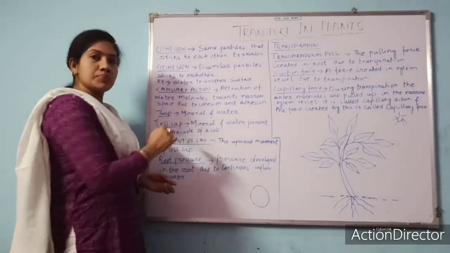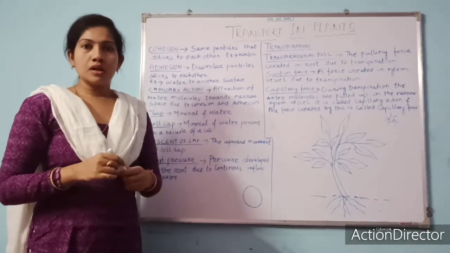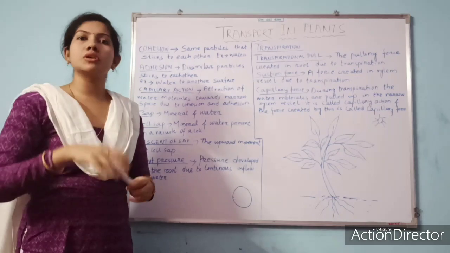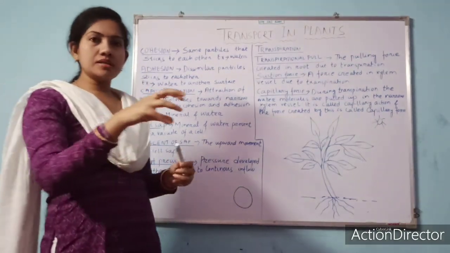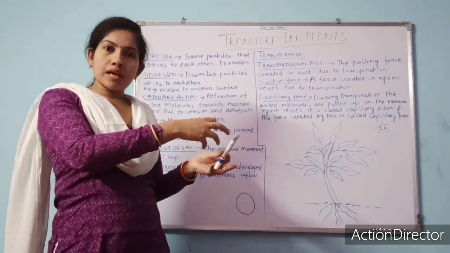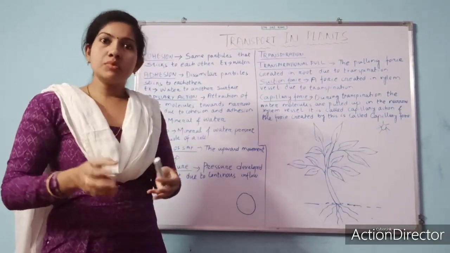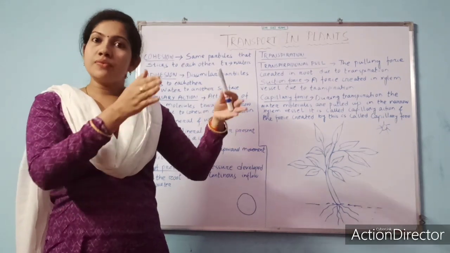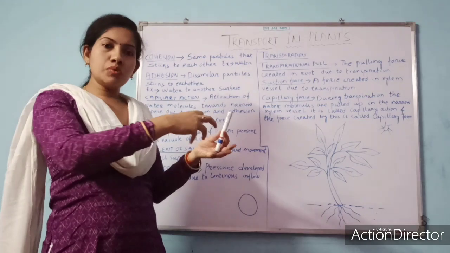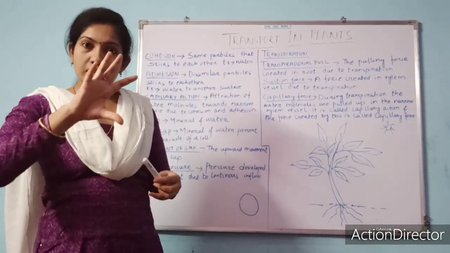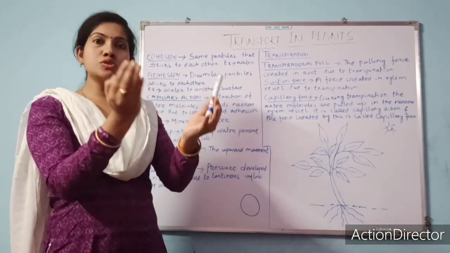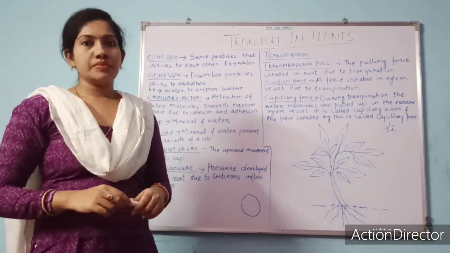What is cell sap? After absorption, the vacuoles of a cell get filled with mineral and water. All the dissolved minerals are absorbed by the cell wall and water is absorbed by the cell membrane, because the cell wall is freely permeable and the cell membrane is semi-permeable. After that, they both will enter the cell and get stored in the vacuole of the cell.